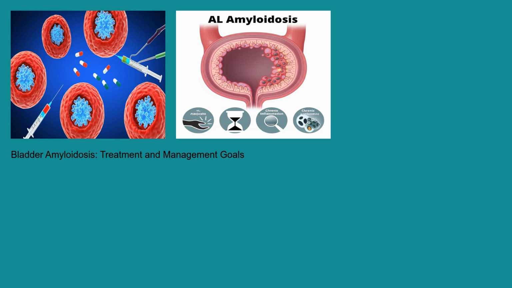Treatment and management of bladder amyloidosis aims to alleviate symptoms, slow the progression of the disease, and address the underlying cause of the amyloidosis. Symptomatic treatment may include medications to manage urinary frequency and urgency, as well as procedures to control bleeding. If the underlying cause is AL amyloidosis, chemotherapy or stem cell transplantation may be considered to target the plasma cell disorder. In cases related to chronic inflammation, addressing the inflammatory condition can help slow amyloid deposition. Unfortunately, there are currently no specific treatments to reverse the amyloid deposits once they have formed. Management is often multidisciplinary and involves urologists, hematologists, and other specialists.